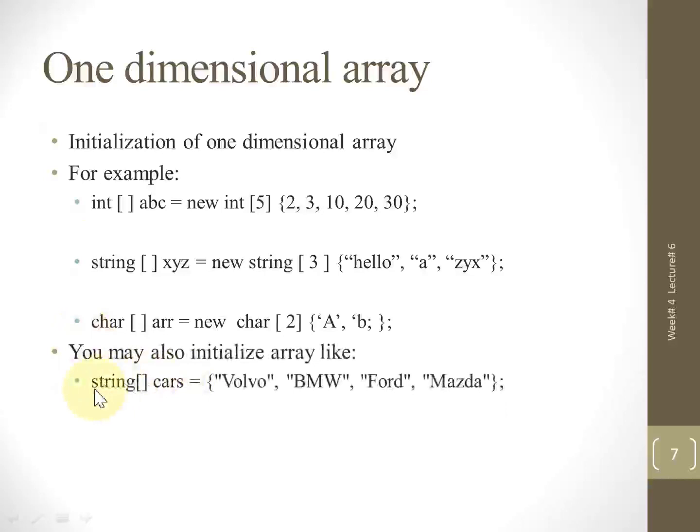First writing the data type, then the square bracket and name of the array and the assignment operator. So if you can see, there is no new keyword or the size of the array. So you can also initialize like this using curly bracket and writing the values within the double quotation because it is a string type. So this time we have 4 values. So this array will be automatically of 4 elements. So we can also initialize one-dimensional array like this.